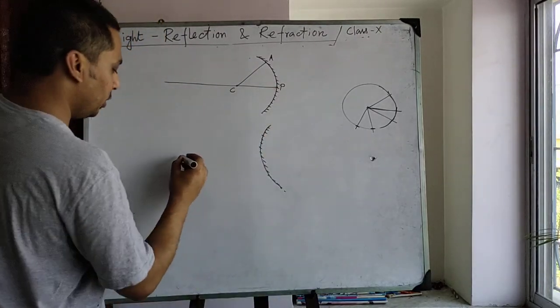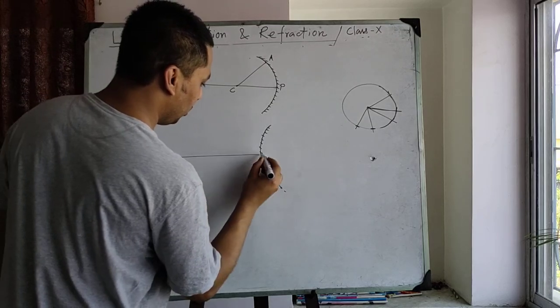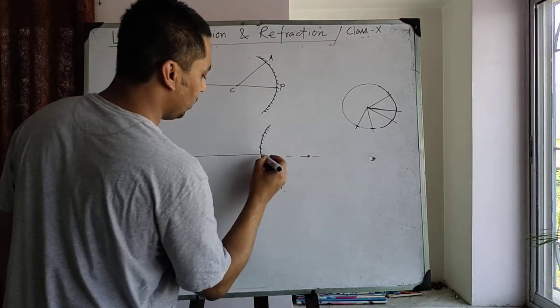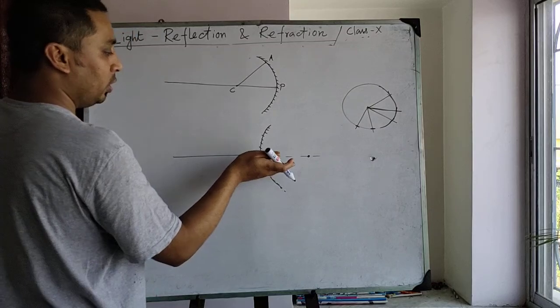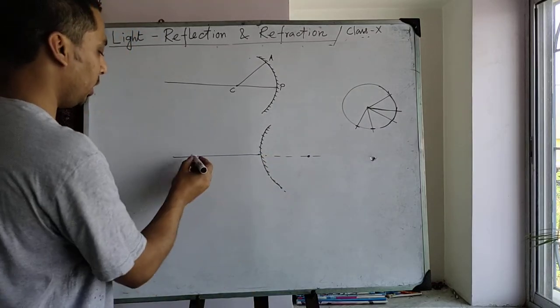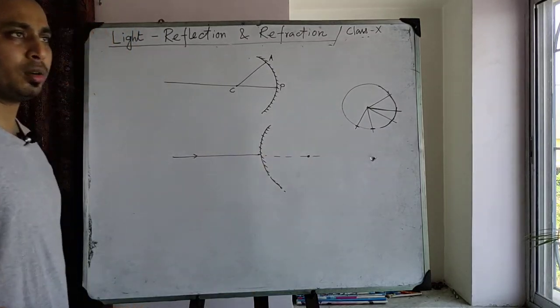Now for this surface, if this is the center of curvature, we use the dotted line because a ray cannot go beyond this mirror.